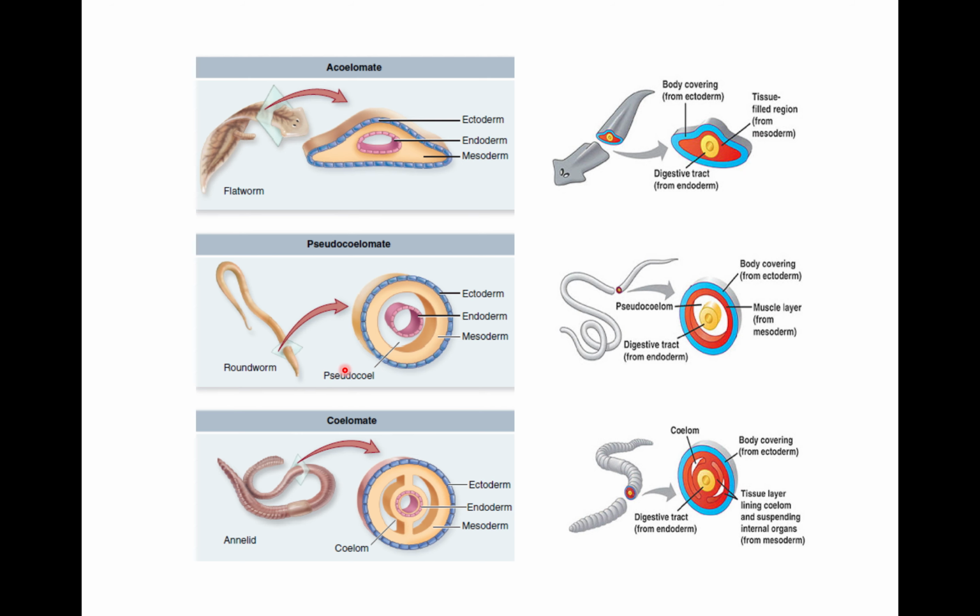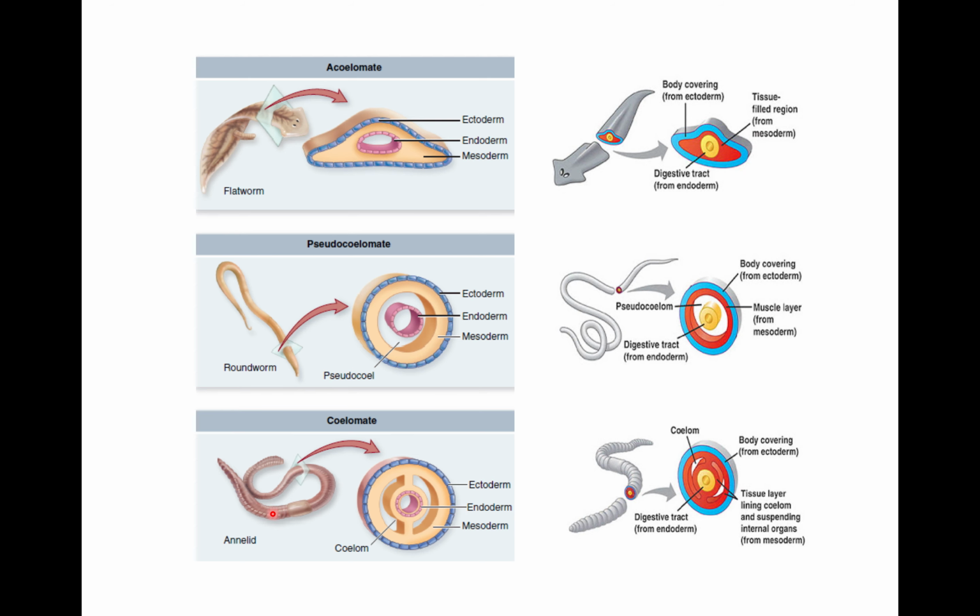Then roundworm. When we see the cross section of roundworm, we can see there is ectoderm, mesoderm, and endoderm, and there you can see the pseudocoel or pseudocoelom. Ectoderm forms the body covering, mesoderm forms the muscle layer, and endoderm forms the digestive tract, and between the digestive tract and the body wall there is a pseudocoelom.